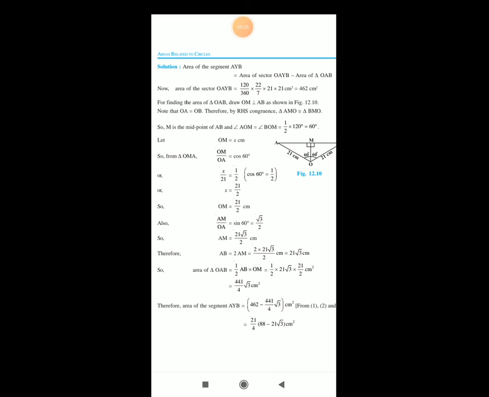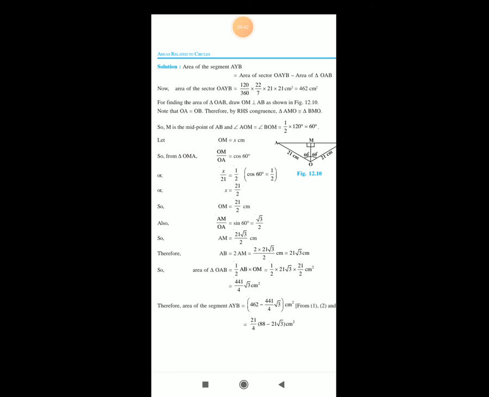Now area of the sector OAYB is equal to 120 divided by 360 multiplied by 22 by 7, the value of pi, multiplied by the radius of circle 21 square. So simplifying that, finally we get area of the sector OAYB is equal to 462 centimeter square.